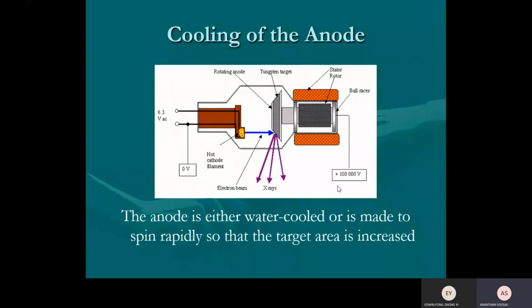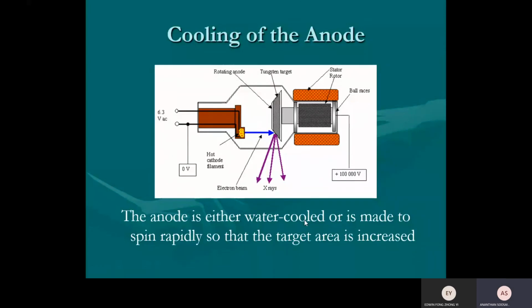Okay, first, another few slides. So this diagram tells that the anode needs to be rotated. The anode is either water cooled or made to spin rapidly so that the target area is increased, so it cools down, because lots of heat energy is generated. Okay, this is the production part of X-ray.